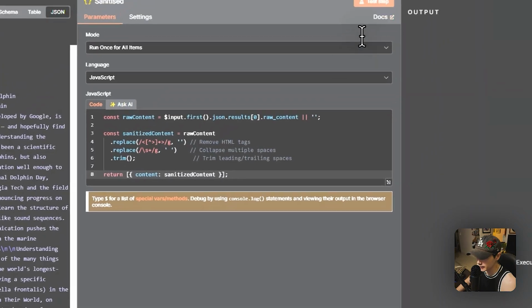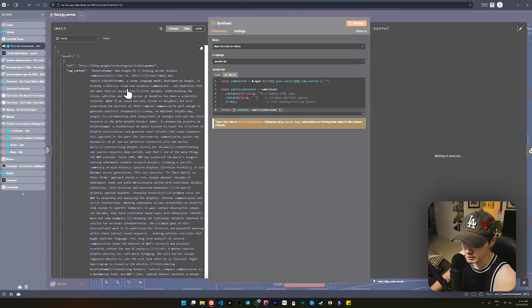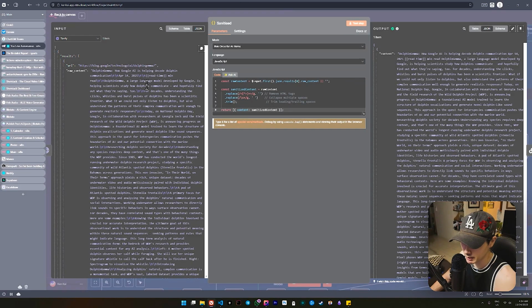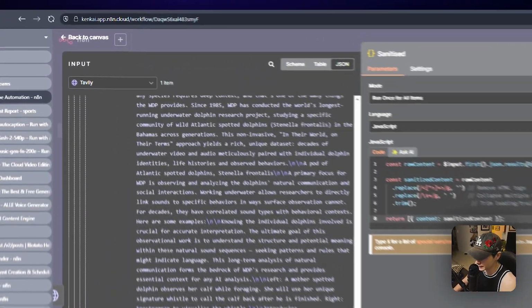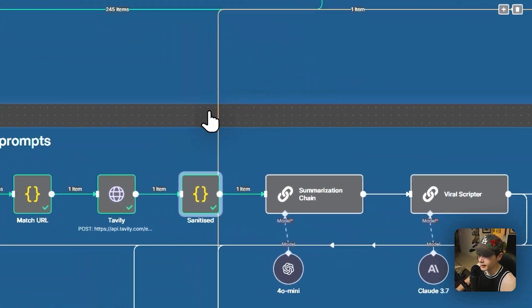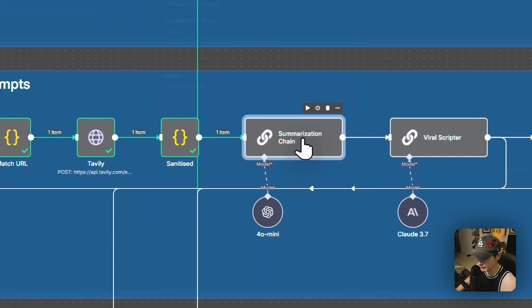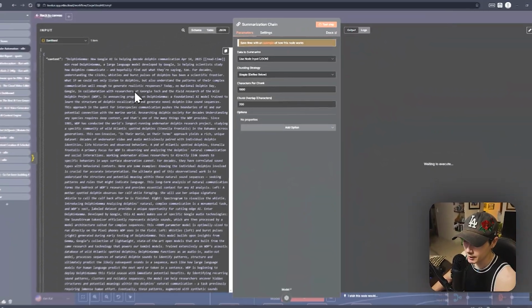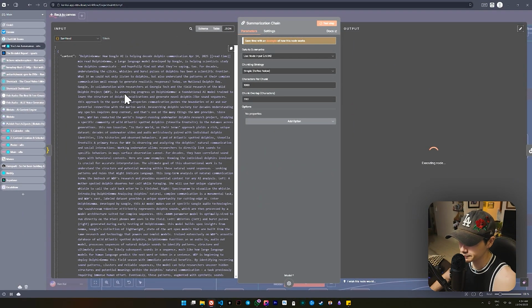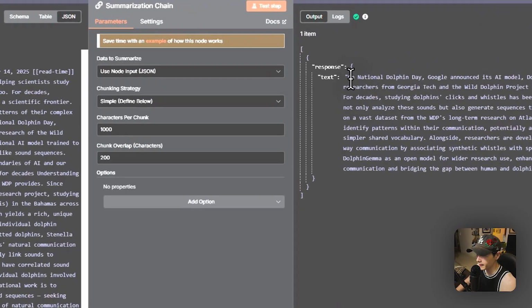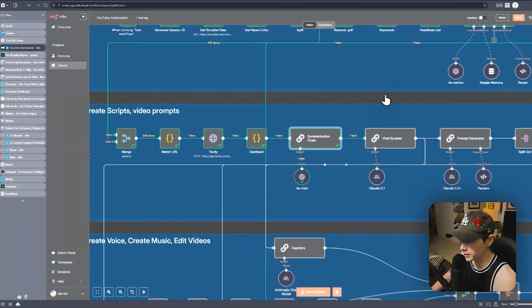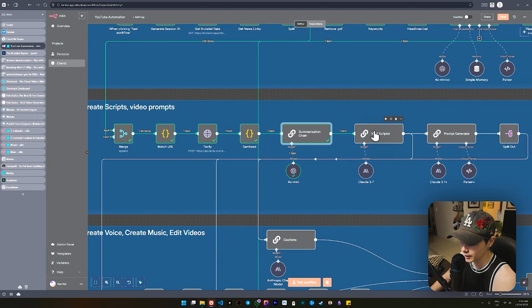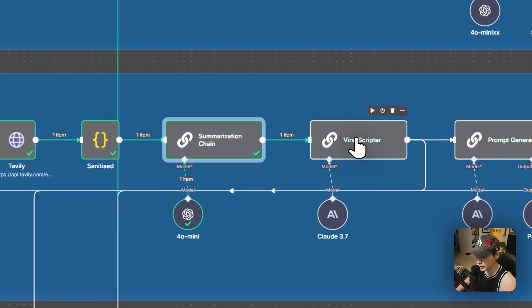I'm then sanitizing that again. Simple stuff, right? Because it did have a little bit of HTML in it. Hey, wait, does it? Well, it used to anyway. But I've cleaned all that again, so it's nice and clean. And then I'm passing it through a summarization chain. It's just going to break it down into chunks and summarize everything for me. And now I get a little bit of a snippet of this right here. That's going to be important because I'm going to be passing it through another, well, in this case, not an agent, but an LLM chain.